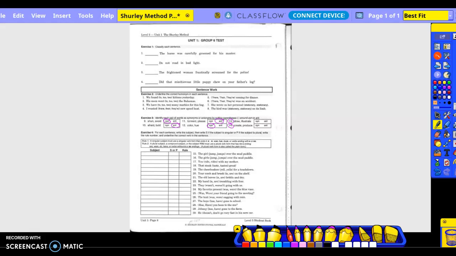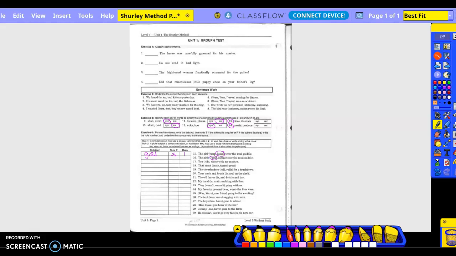Okay, number 1. The girl jumps over the mud puddle. So what's our subject? Girl. So since the subject is singular, we would use rule number 1 to add an S to the verb, right?